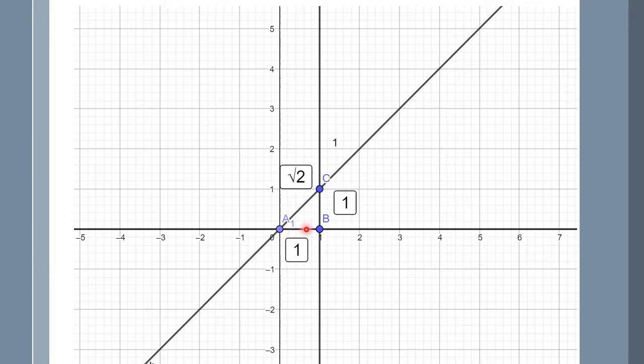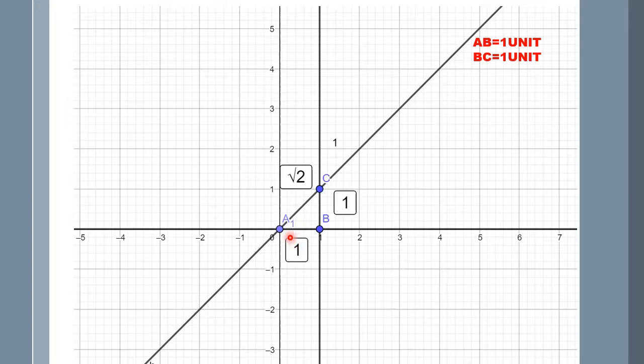Here we are taking AB as one unit and BC as one unit. I asked you in the previous slide, what kind of triangle is it? If you had guessed it is a right angle triangle, then you are right, because AB is perpendicular to BC. Therefore, it's a right angle triangle, and we are going to apply the Pythagoras property over here. Now, another question may arise to you: we had taken AB as 2 centimeters, then why are we writing 1 unit?